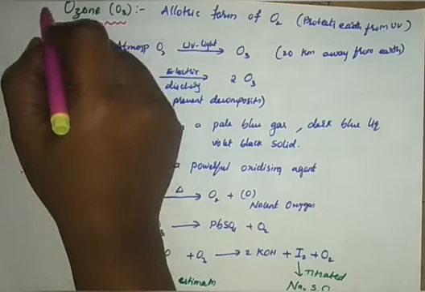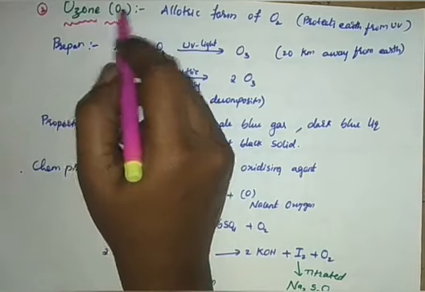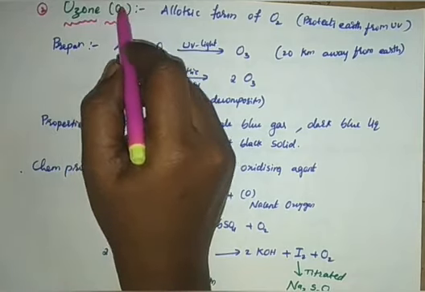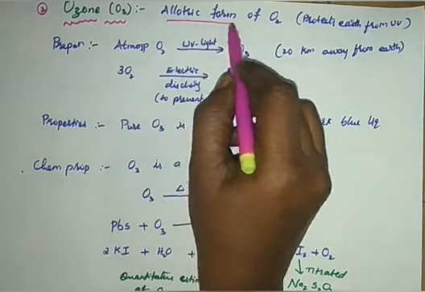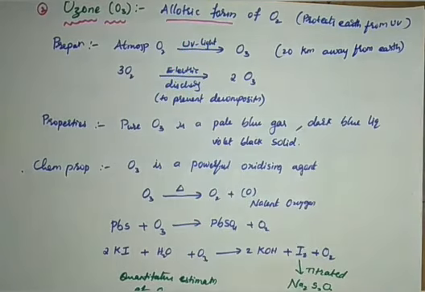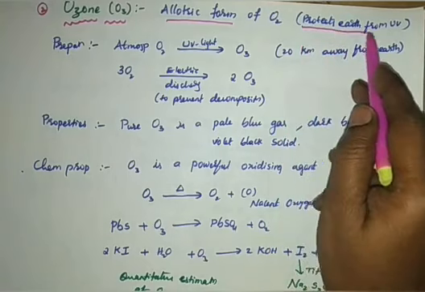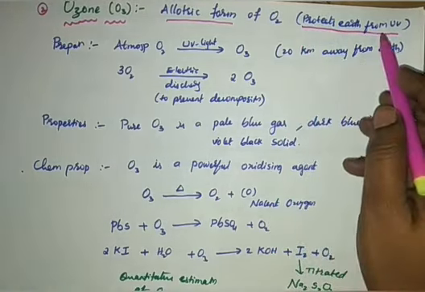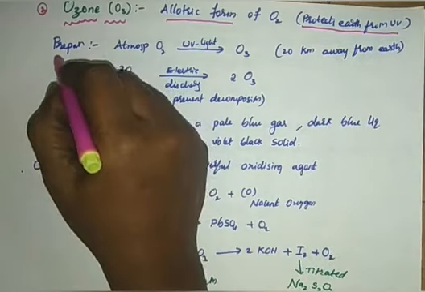Okay, next compound is ozone. We have heard about this and know about its structure and all, right? Ozone, O3, is an allotropic form of oxygen. What is an allotropic form? Another form of oxygen, right? It plays a very, very essential role in nature, that it protects the earth from UV radiation, right? Let us see the preparation.